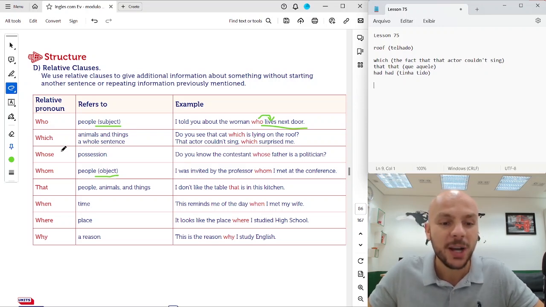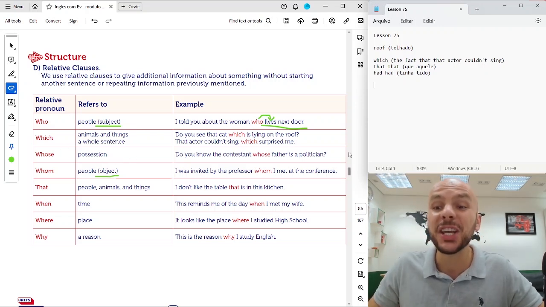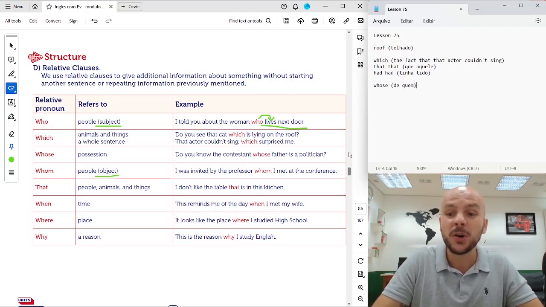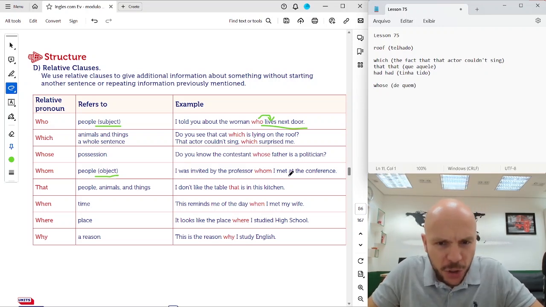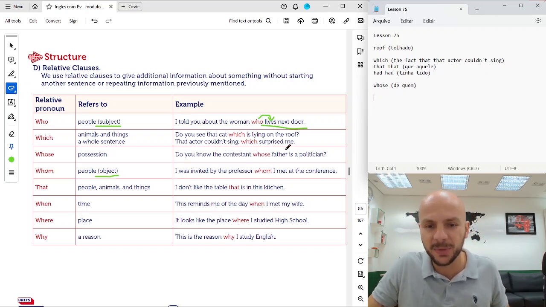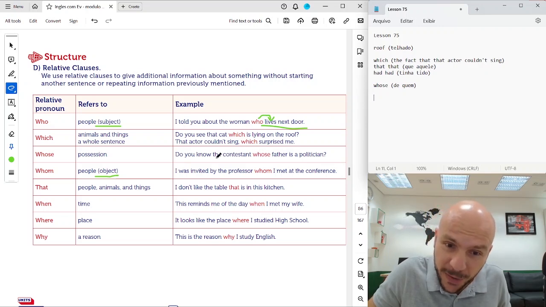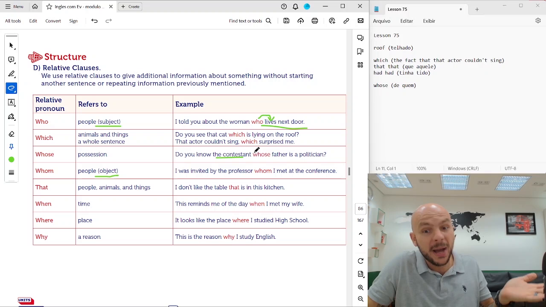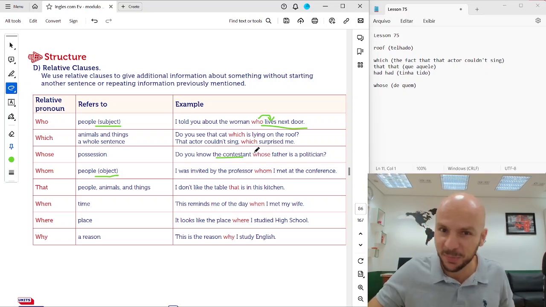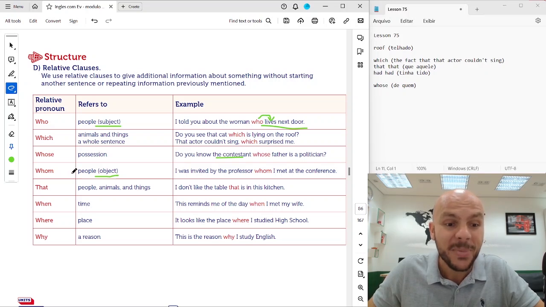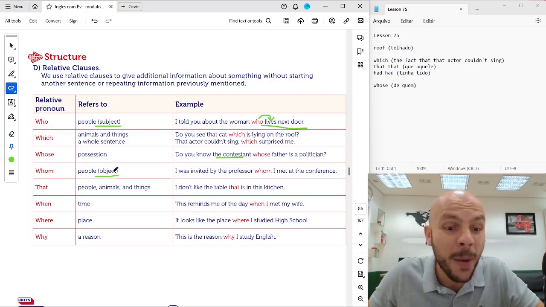Yeah, whose. Whose we use for possession. Possession, okay? De quem. Whose, de quem. Do you know the contestant whose father is a politician? Whose father is a politician? So the father of the contestant is a politician. So do you know the contestant? De quem o pai? De quem o pai is a politician? Okay? Whose. Then whom, okay, is for people too, but object.